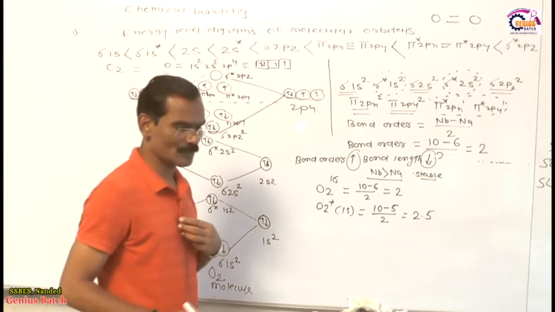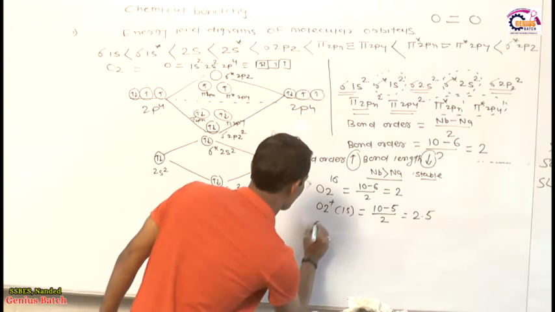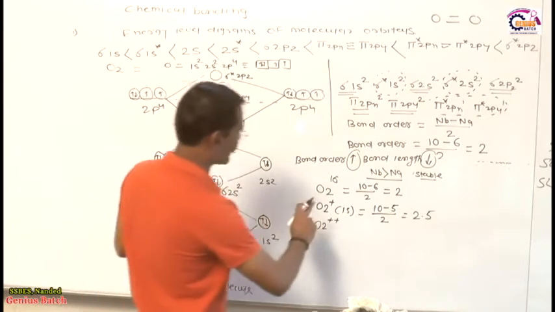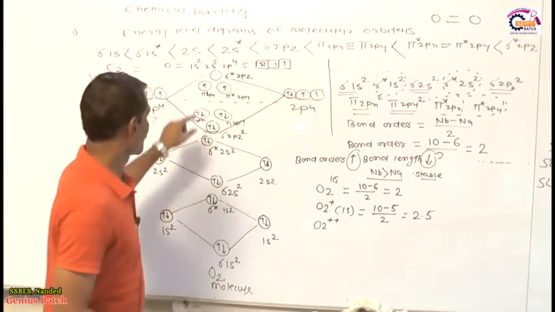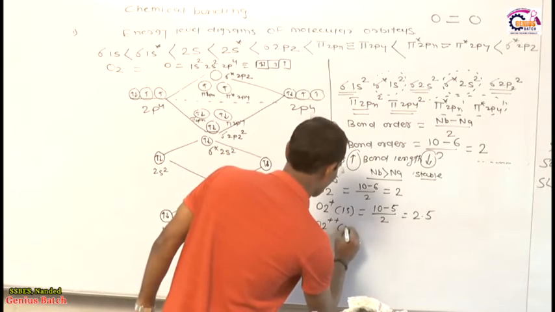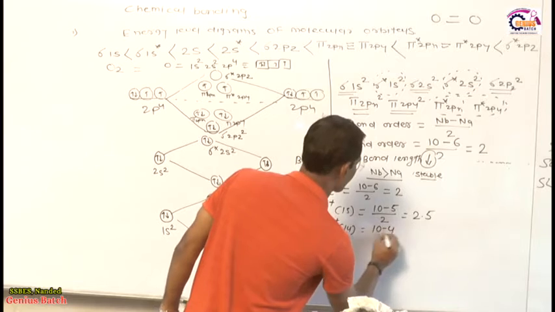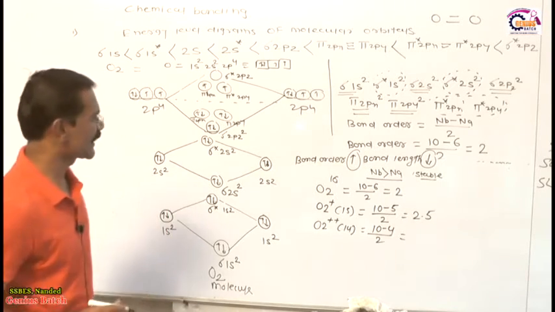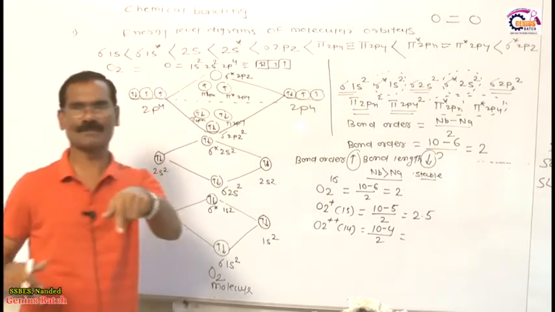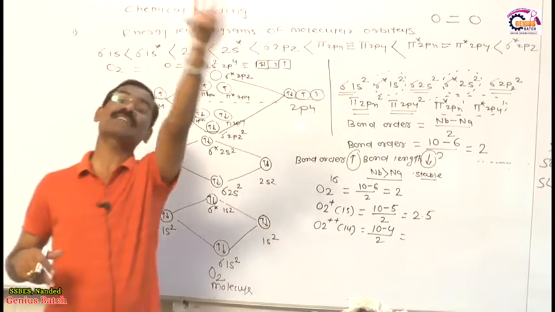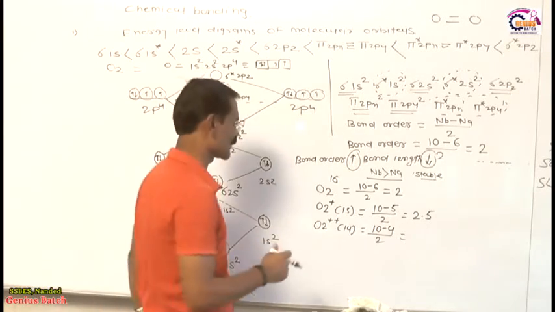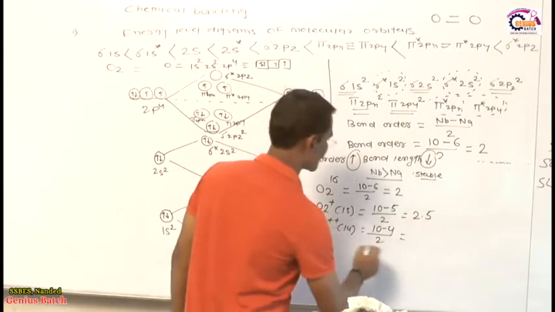Now next, if we consider O2 2 plus, in place of one electron we remove 2 electrons. These 2 electrons come from the anti-bonding, because we remove the last 2 electrons. After removing the anti-bonding electrons, the number of electrons becomes 14, then this becomes 10 minus 4 divided by 2. Yes or no? 2 positive means 2 electrons less, and we always remove the last electrons, which are present in the anti-bonding molecular orbital. After removing these electrons, 10 minus 4 is 6, then bond order is 3.